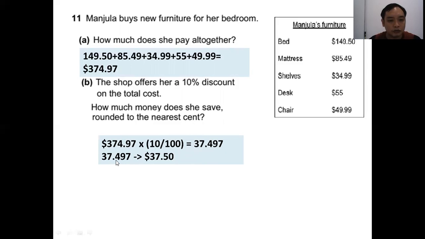So 37.497, I can round it up to 50 cents. The answer is $37.50.